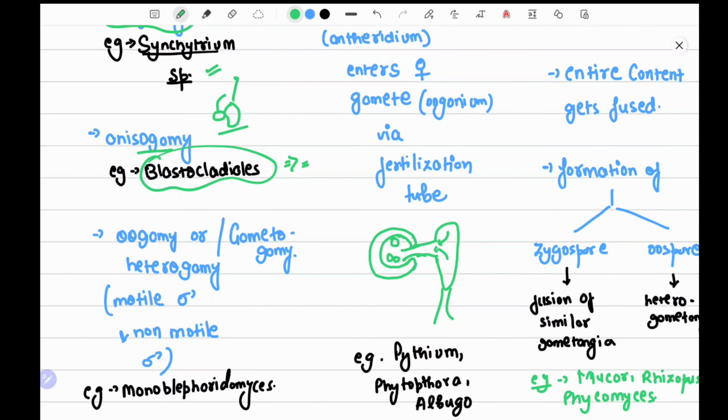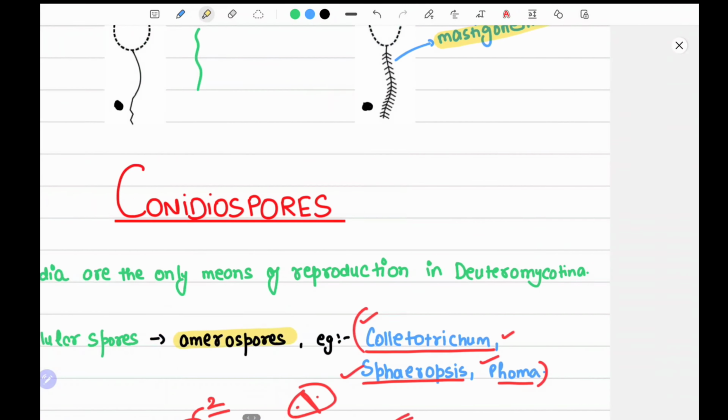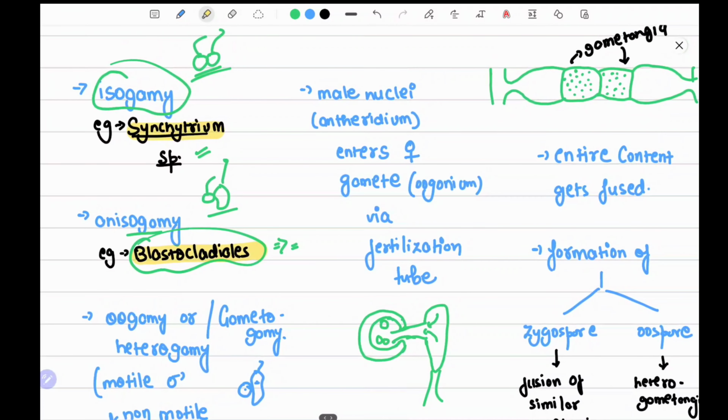Oogamy or heterogamy. Here is a non-motile female, and sorry, the diagram should be like this. The non-motile female and a motile male. They both fuse together, and that condition is called oogamy. It is found in Monoblepharis. So isogamy, Synchytrium; anisogamy, Blastocladiales; and oogamy, Monoblepharis.